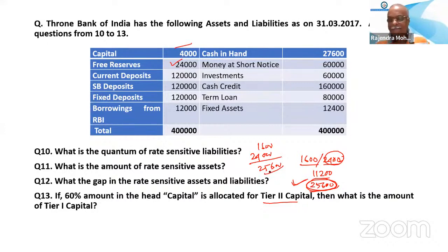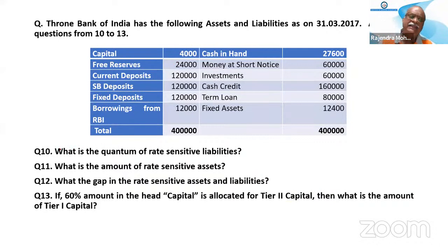Tier 1 should be at least 50%, no? No, nothing like that. See, in Basel 3, simple thing: tier 1 is 7%, tier 2 is 2%. So there is no question of 50-50.